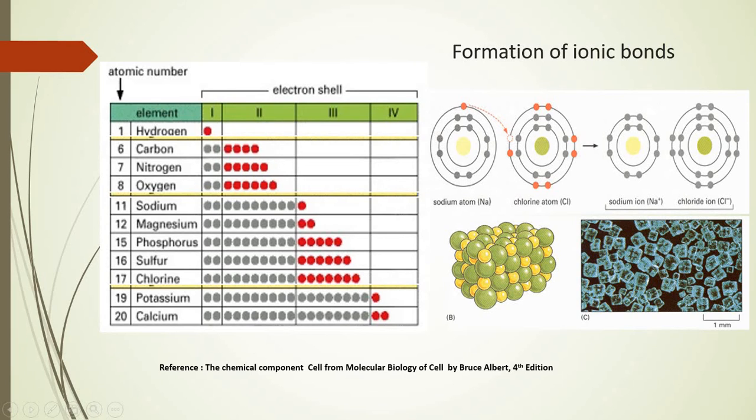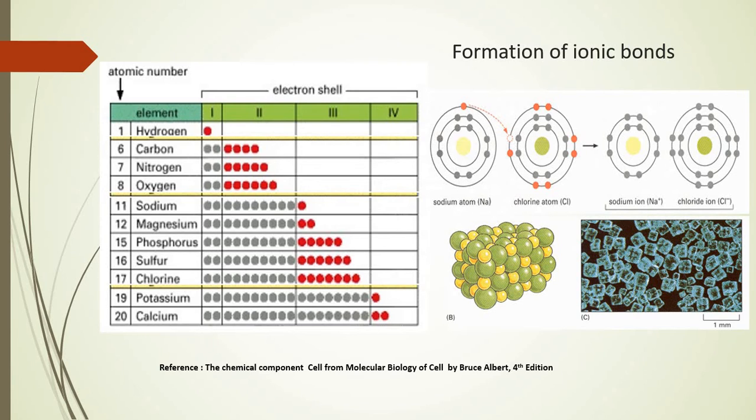So after attaining this stability, the structure of sodium will show 8 electrons in its second shell, whereas chlorine will also show the presence of 8 electrons in its third shell. Obviously, the third shell of chlorine is the valence shell now, right?